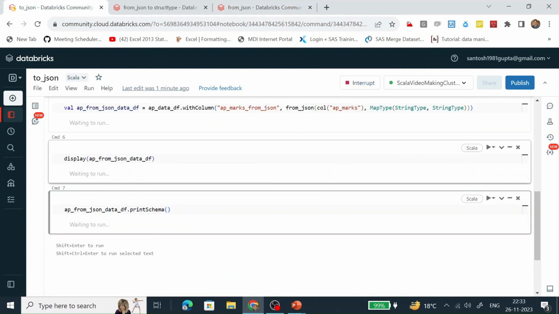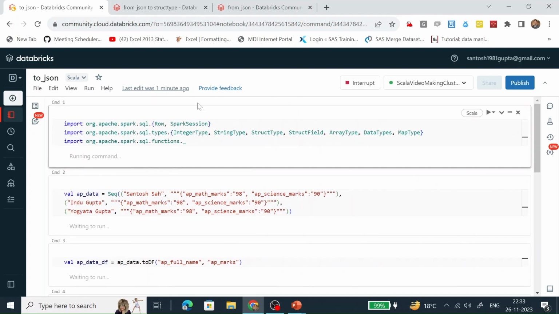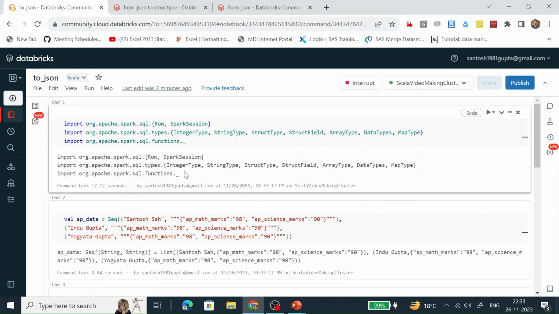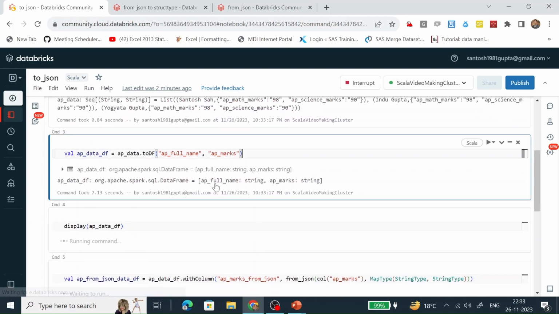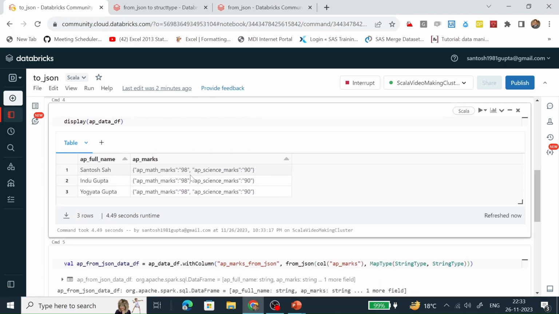I'm running the whole command cell at once. Let's wait till it completes. So it is running the first cell. All the required libraries are available in this notebook. Here we have created the schema. Here we have created the data frame. This is the structure of the data frame. So this AP marks is of string type, but the structure is of JSON type.